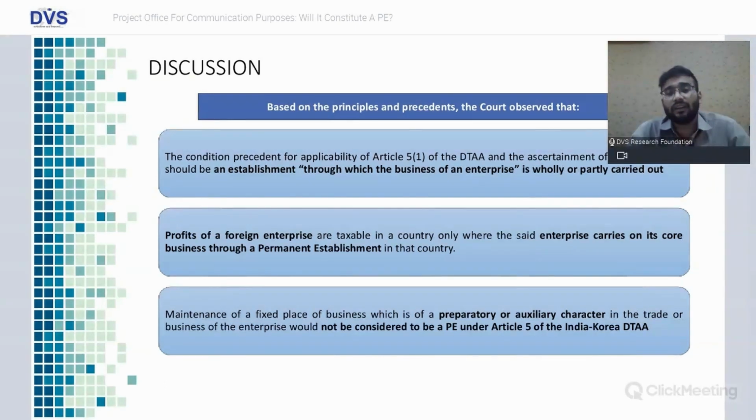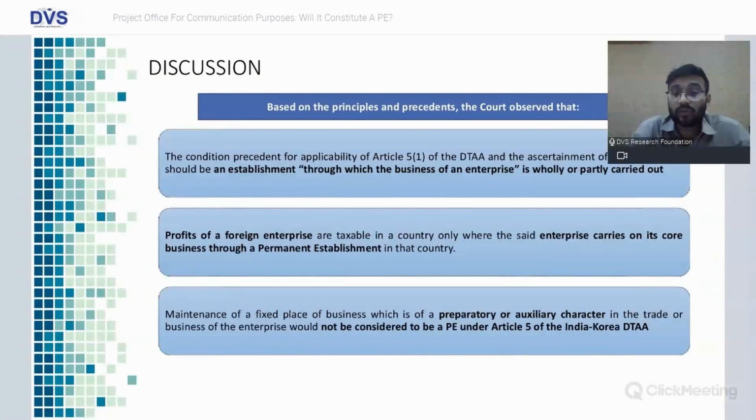And what was finally the verdict? The condition precedent for applicability of Article 5(1) of the DTAA between India and Korea, and the ascertainment of PE, is that it should be an establishment through which the business of an enterprise is wholly or partly carried out. Now, the profits of a foreign enterprise are taxable in a country only where the said enterprise carries on its core business through a business permanent establishment.